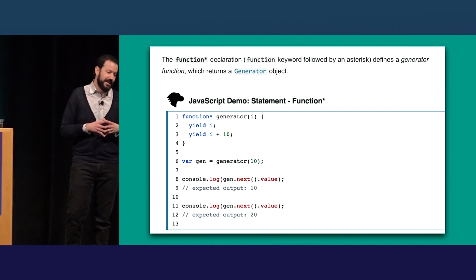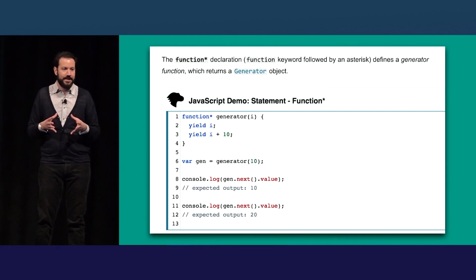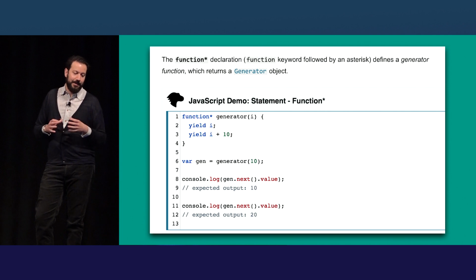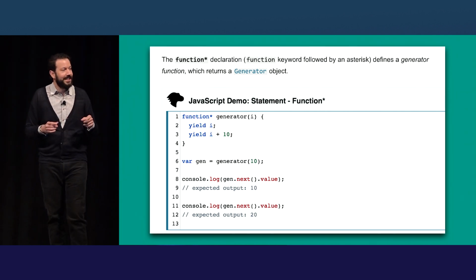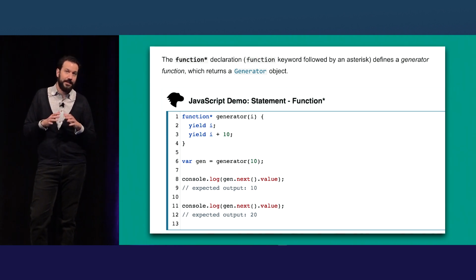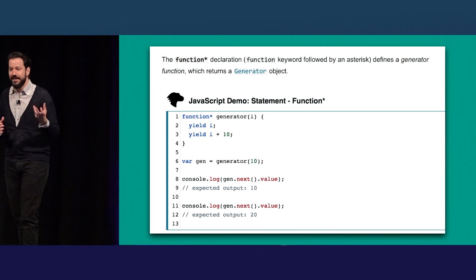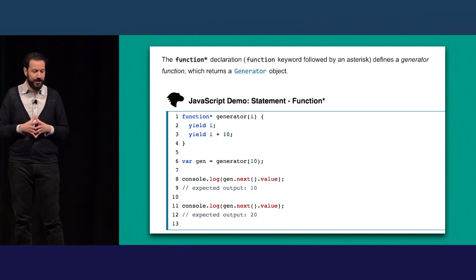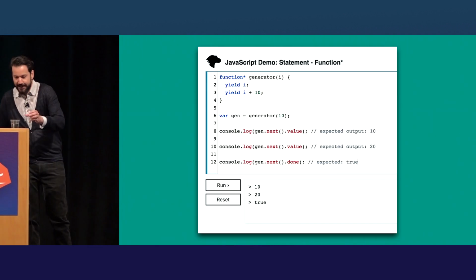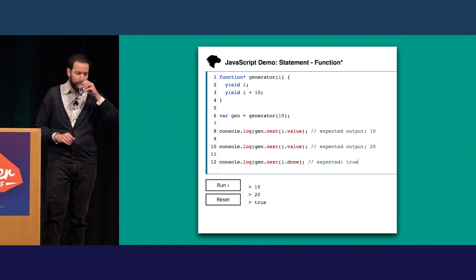So the way you use this is on line 6, you instantiate the generator with some value, in this case 10, and every time you call next on that generator instance, it'll return a new value. What next actually returns is an object with two properties, the value and also a done Boolean, which could be true or false. It'll be false until it's done, and when there are no more yields, it'll be true. So here's another example that also shows the done flag.